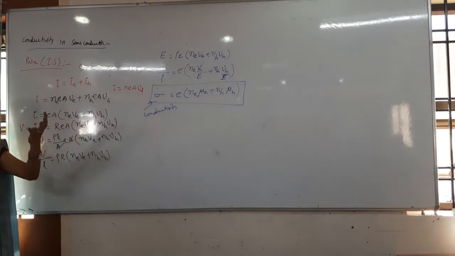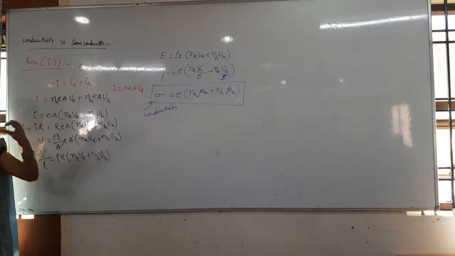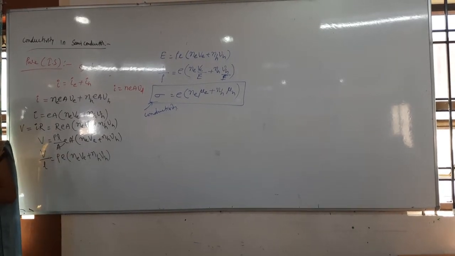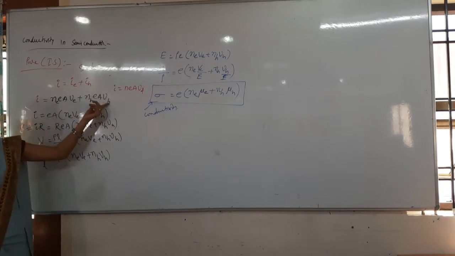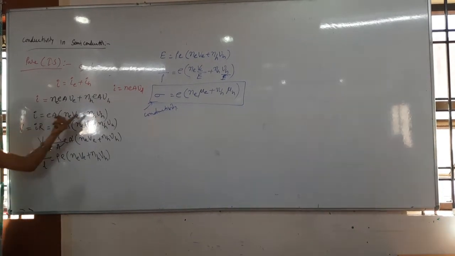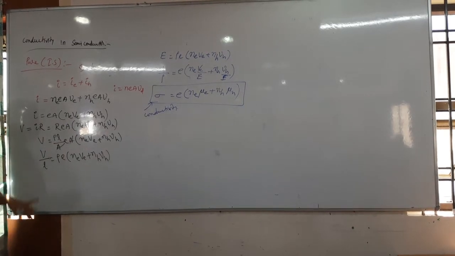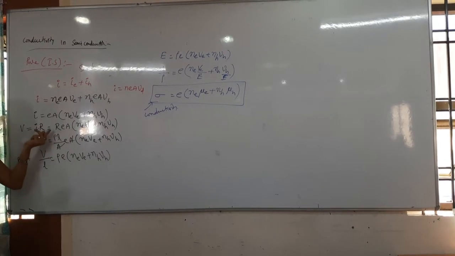However, charge is same for the hole and the electron, and also the area of the conductor is same. In the one silicon conductor only we are discussing here. Then next one is about the holes, I have written the same thing. I have taken EA common, I have got this one for the total current. Now I want to get the voltage, means simply voltage equals what? Current into resistance only.